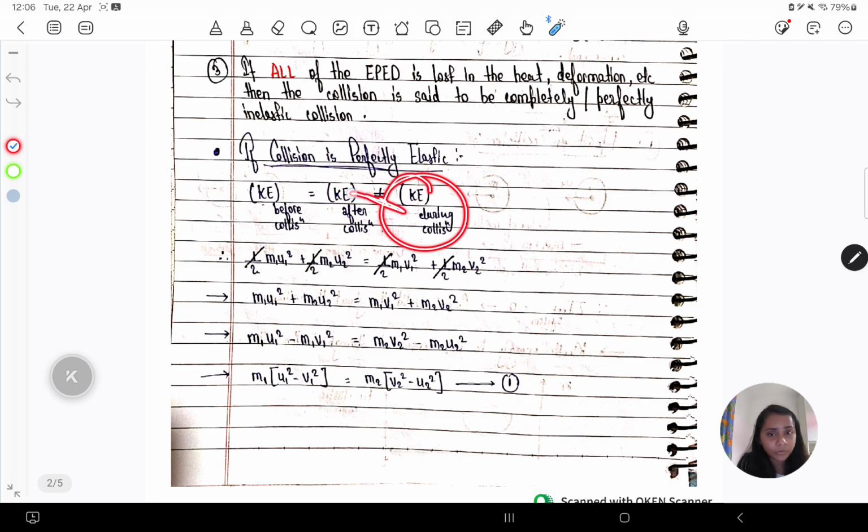The reason is that some of that kinetic energy is stored in the form of elastic potential energy of deformation, right? However, after collision, that stored elastic potential energy of deformation is given back to the system in the form of kinetic energy, right? Now, if we solve this mathematically, we get this formula, okay? M1 multiplied by (U1 whole square minus V1 whole square) is equal to M2 multiplied by (V2 whole square minus U2 whole square).